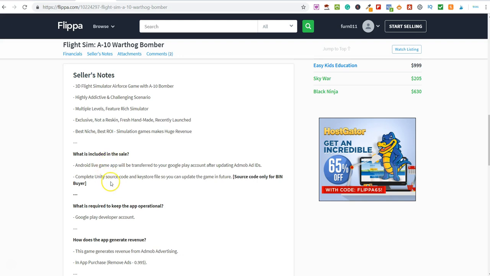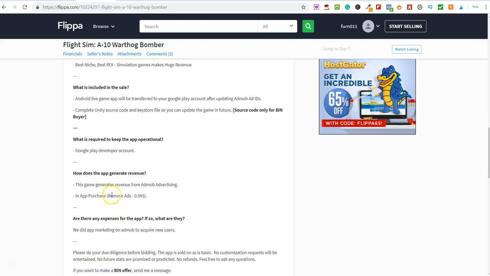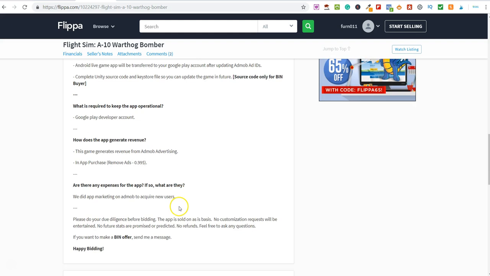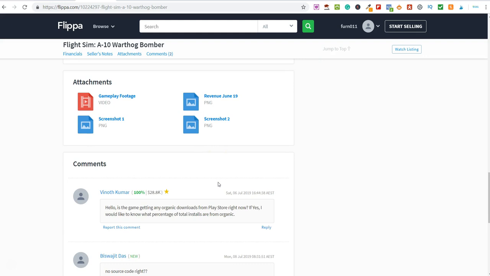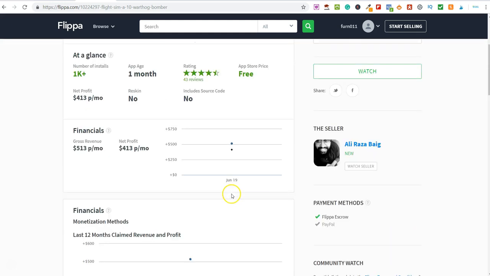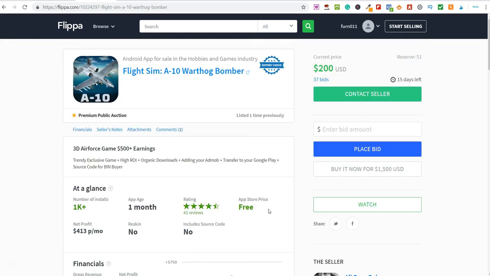So it tells you what it's about. It includes what's included in the sale. And then, like I said, you can just go down and have a look at this. So how does this app make money? Well, people purchase the in-app purchase to remove ads. So that is how this app is making its money, with that option to remove ads. So you could go ahead and bid on this, or if you wanted to buy it now, you can simply buy this app today for $1,500.